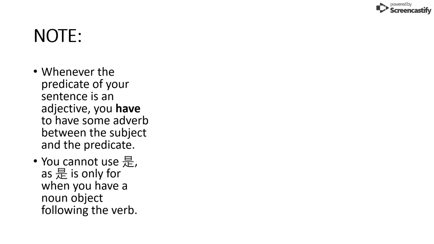Now you might be wondering, why don't we just use 是? If the English sentence has the word is in it, why can't we just use 是? Why do we have to use 很? Well, whenever the predicate of your sentence is an adjective, you have to have some kind of an adverb between the subject and the predicate. We cannot use 是, as 是 is only for when you have a noun object following the verb. If we put 是 in between a subject and an adjective, it would basically be saying that that particular subject is the ultimate epitome of the adjective, and that's not what we want. We just want to describe the subject as whatever adjective it is.